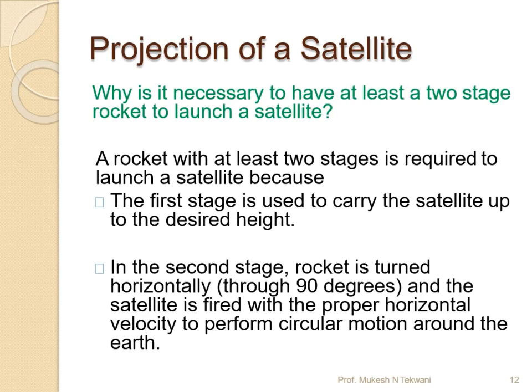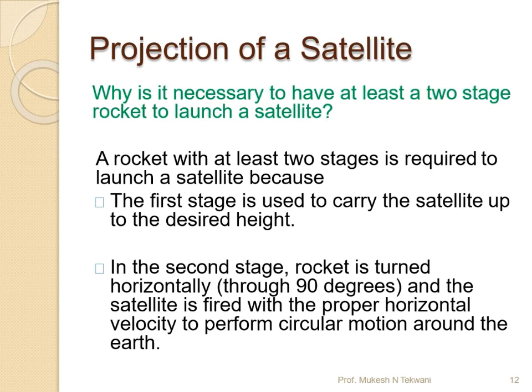Projection of a satellite. Whenever an object wants to move away from the Earth, it has to move in the upward direction. Whenever it tries to move upward, the Earth's gravitational force will try to pull it down, right? So the reason it is necessary to have at least two stages of the rocket to launch a satellite is that we should make the object move out of the Earth's gravitational force of attraction.